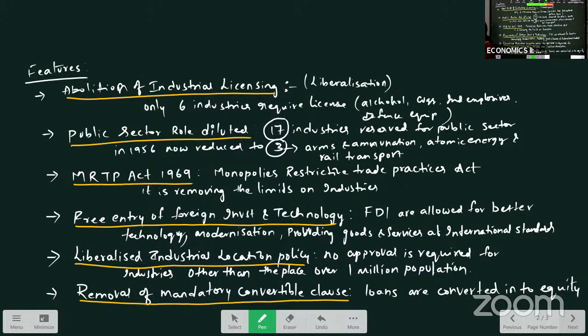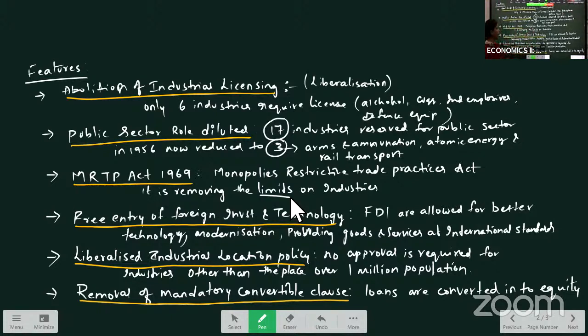Next, the MRTP Act. This act was introduced to remove the limits on assets in respect of MRTP companies. The new industrial policy states that instead of limiting the assets of these monopolies, they will help support the small scale industries and the sick units by referring them to the Board for Financial Reconstruction.